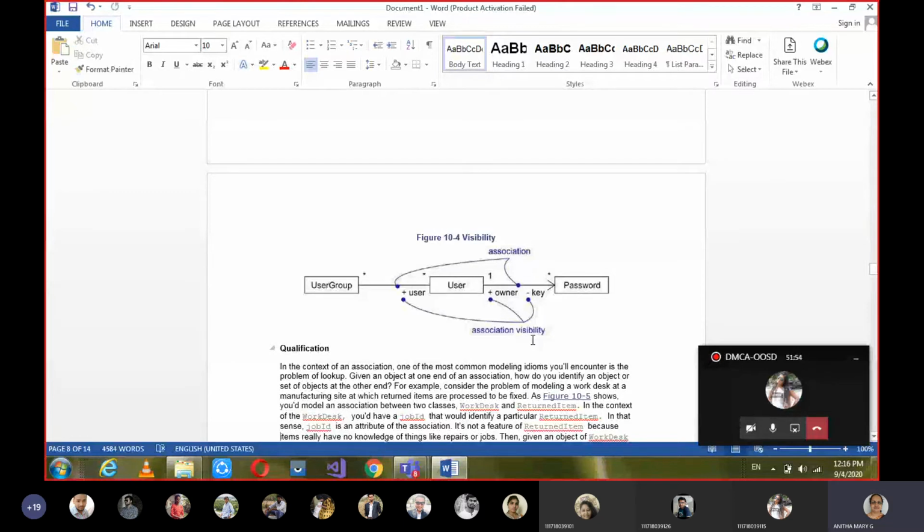Association visibility. Did you understand? Visibility not only can be given for attributes and operations, but visibility can also be given for association adornments too. Such things are called association visibility. Hope this is clear, or if any doubts, any clarification you need, just confirm.